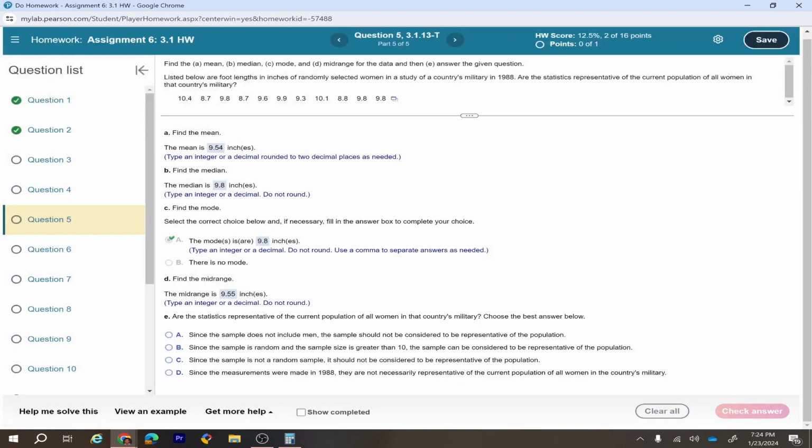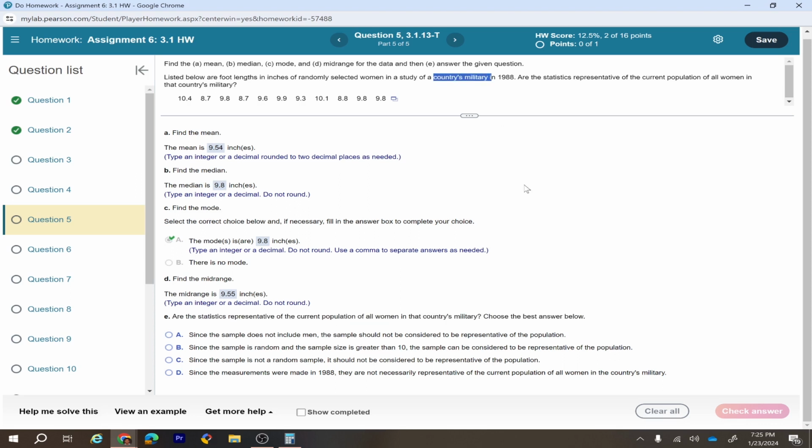Okay, after finding this information, we want to answer this question. Are the statistics representative of the current population of all women in the country's military? Remember, this data is taken from back in 1988 from the country's military.